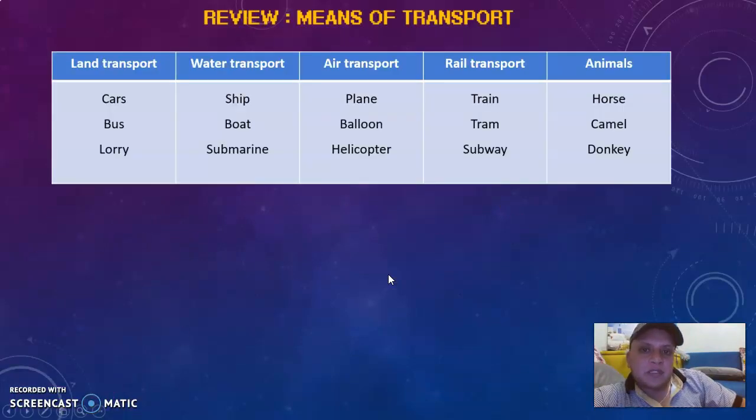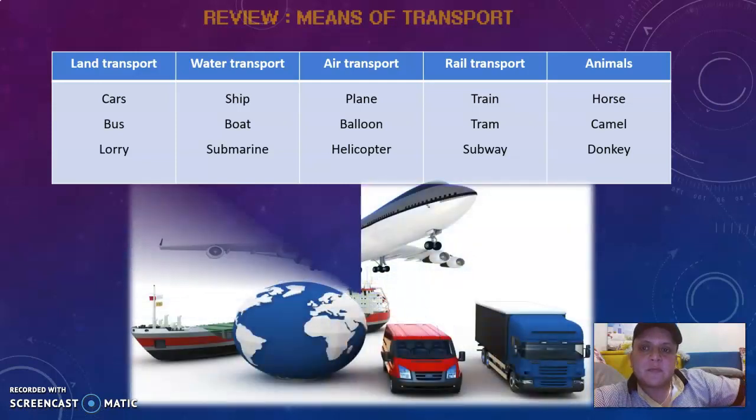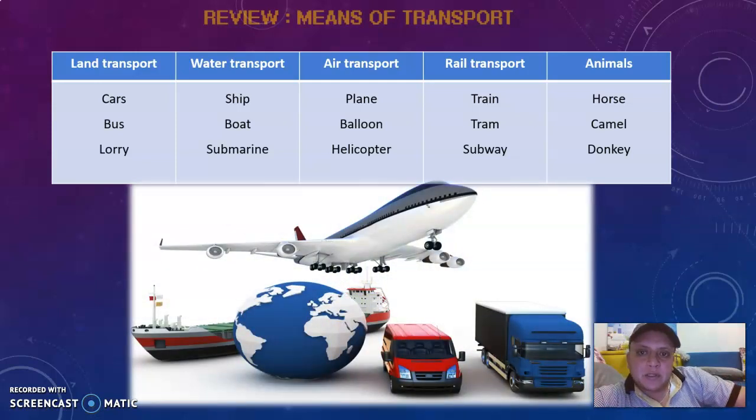Now let's start with this brief review of the means of transport. As you know, we can say that means of transport are divided into types: land transport, water transport, air transport, rail transport, and animals. Of course, the animals that we use as means of transport.